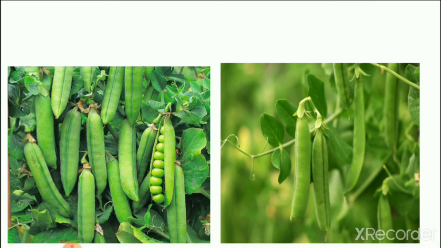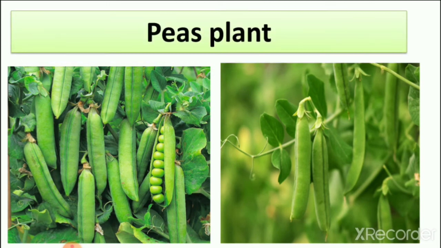So here are two pictures. In one picture you cannot see the seed of the plant, and in the second picture you can see the seed of the plant. So it is a pea plant.